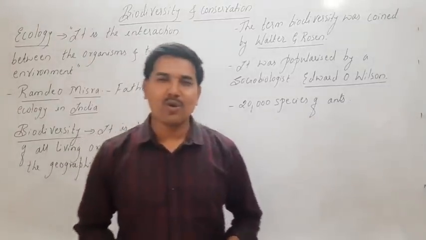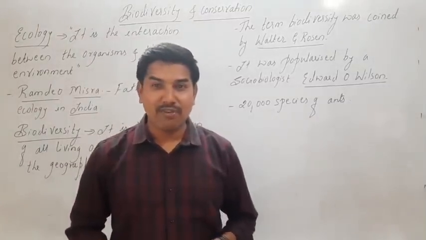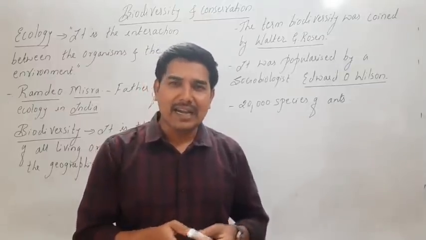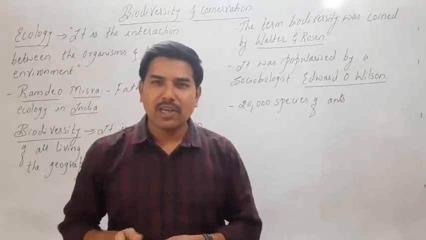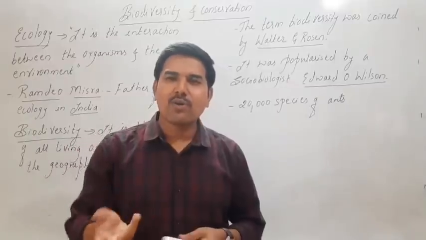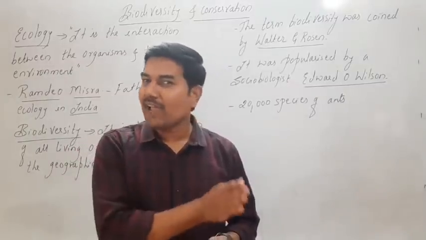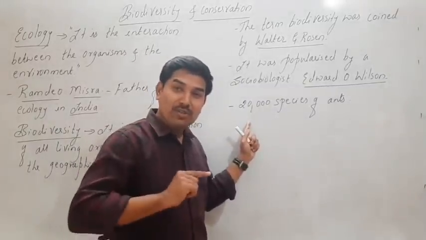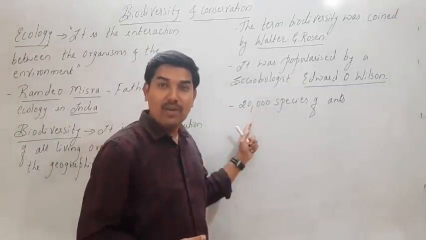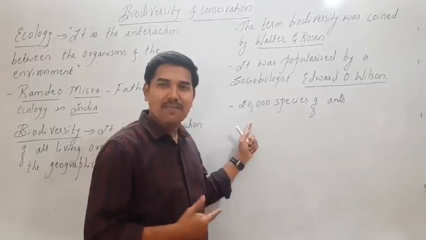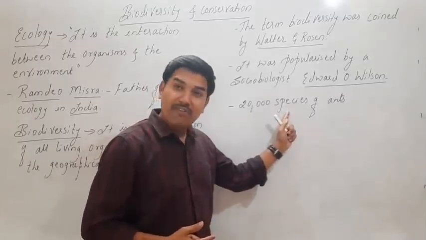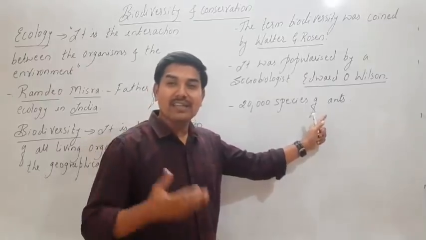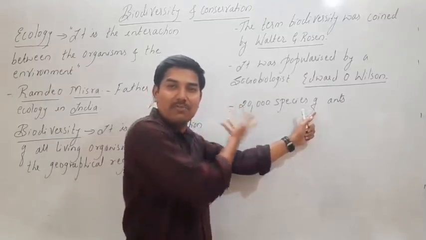Hardly we might have seen 2 or 3 species of ants, like the black ants, red ants, termites. We might have seen around 2-3 different species of ants, but in nature there are around 20,000 different species. 20,000 different species of ants are present in nature. Look at the mega diversity of the species.